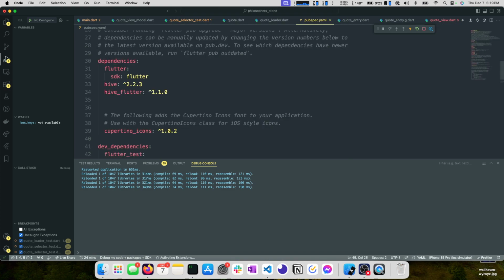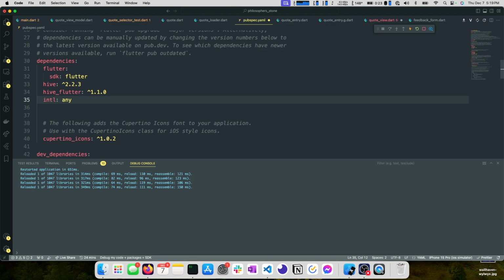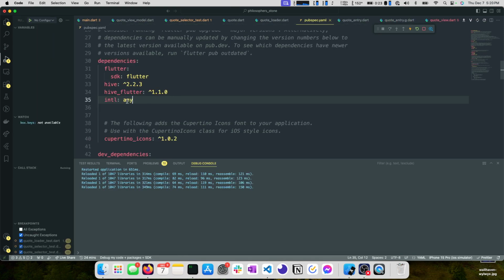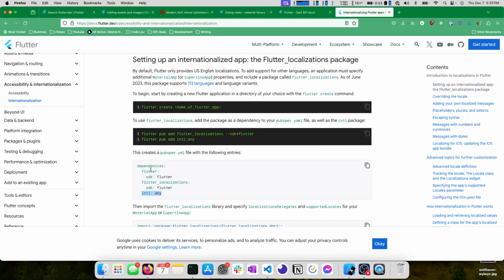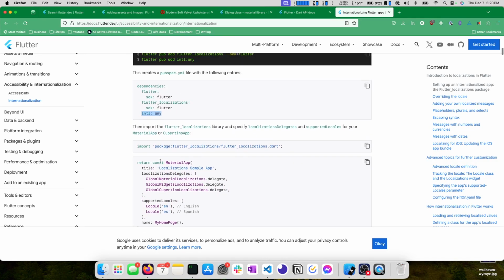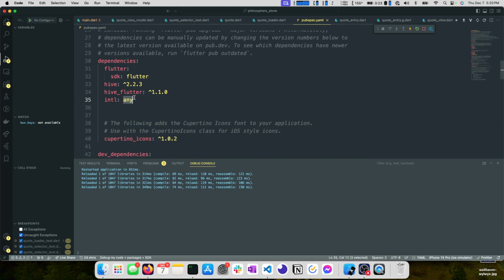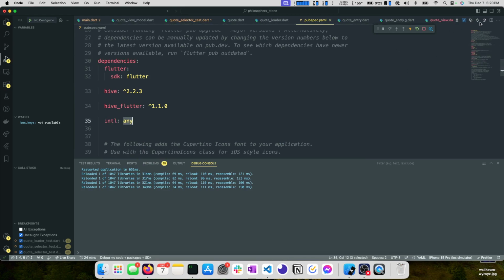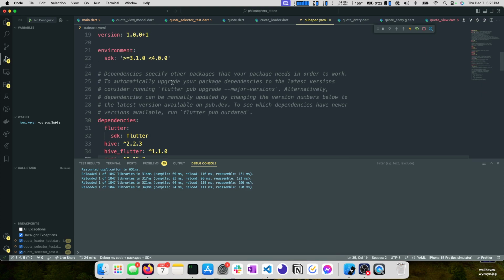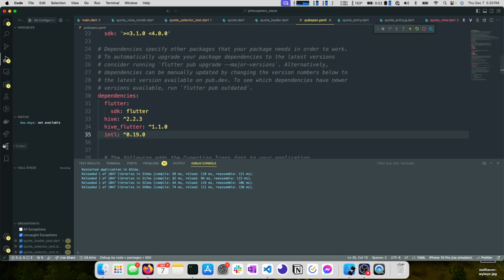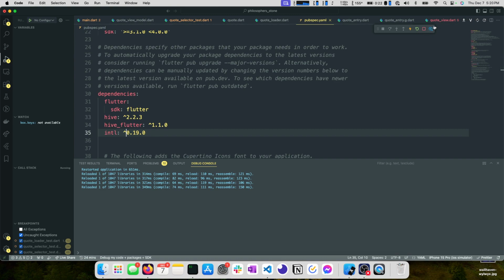We'll start there. So we have our pubspec.yaml. We're going to add a dependency to intl. Oops. The documentation points you to any. I'm not huge on this. I'd like to actually have a specific version. I'm going to activate a plugin called Version Lens and see. Okay, so the latest is 0.19.0. So I'm going to set mine to 0.19.0, and I'm going to turn Version Lens off. That's a really nice plugin that just shows you the latest versions of dependencies in your pubspec or your package.json or other files.